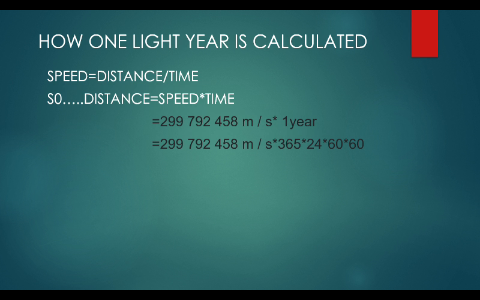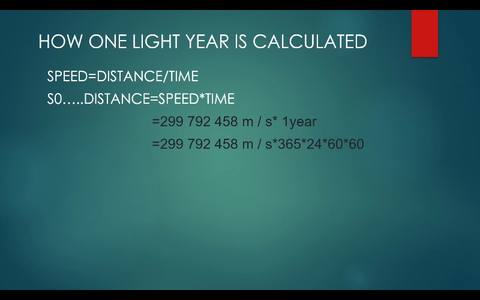Now 365 days, so we have to convert days into hours. In a single day there are 24 hours, so 365 days is equal to 365 into 24 hours. Now we convert hours into minutes. 1 hour is equal to 60 minutes, so we multiply by 60.